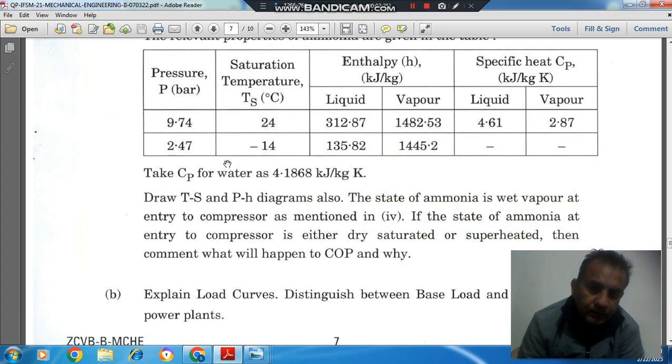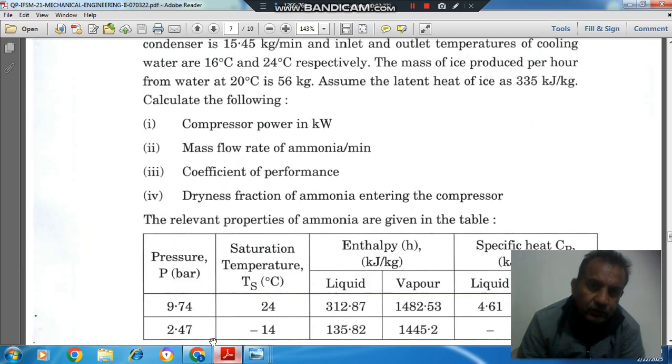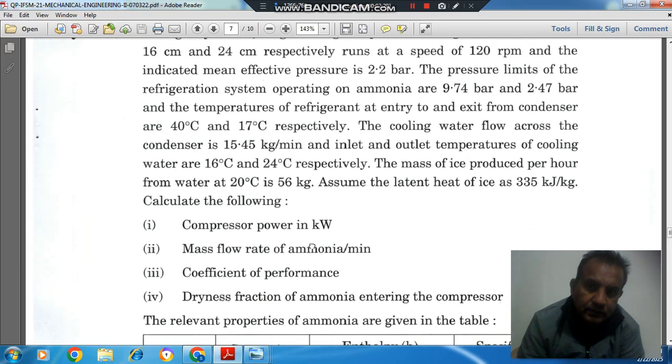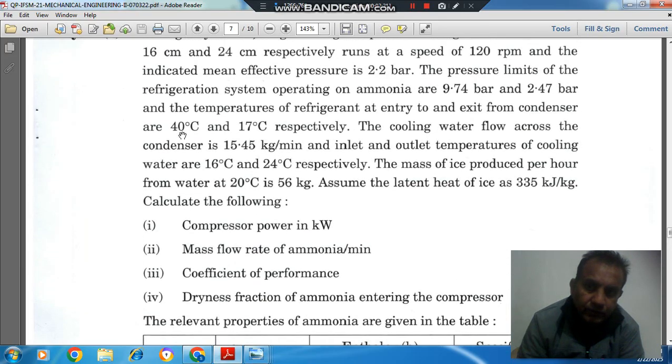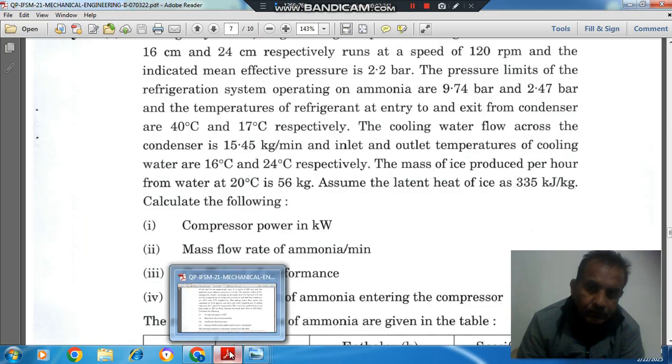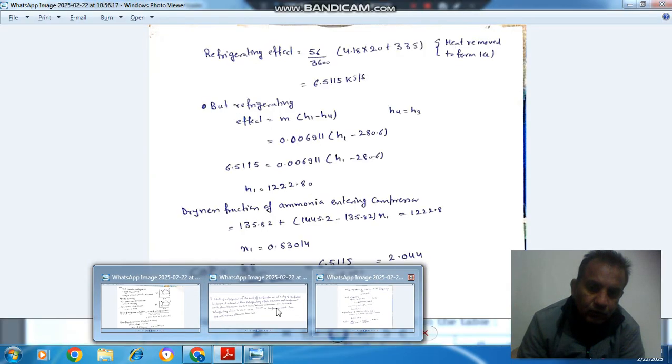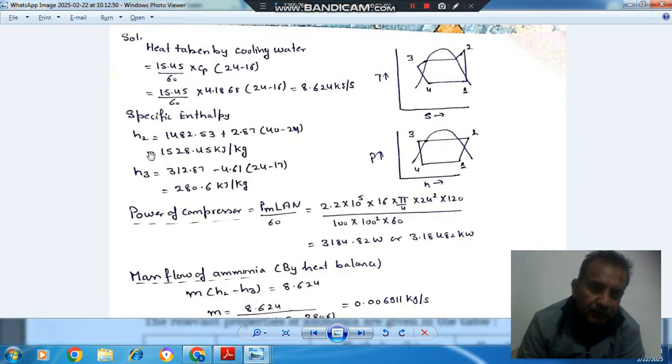The temperature at the exit of the compressor, or entry to the condenser, is given as 40 degrees Celsius. From this we can calculate specific enthalpy. So that comes out as 1482.53 plus 2.87 into 40 minus 24, that is